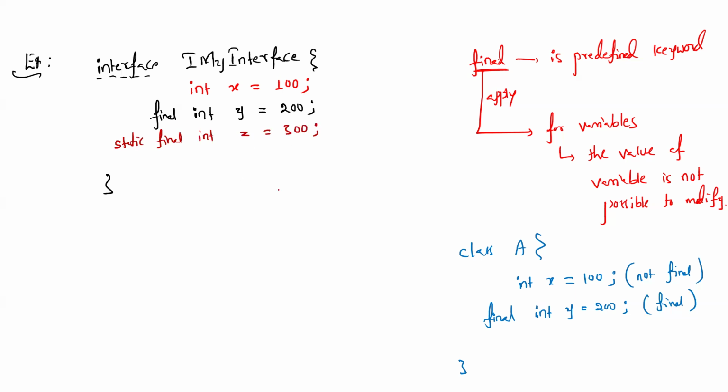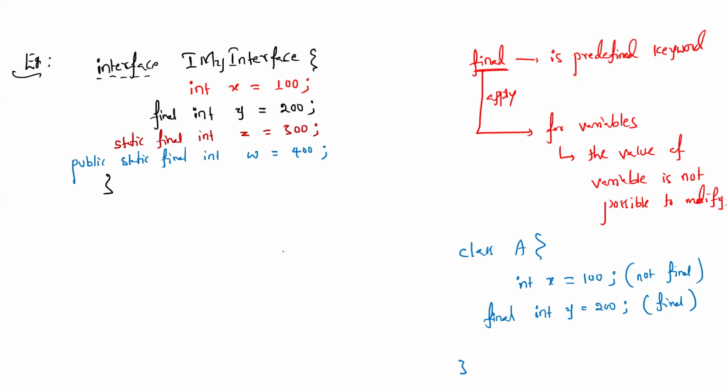Is it a final variable? If you don't know, just guess and say yes or no. Yes, the final keyword is there. The next one, public static final int w equals 400. Correct? Yes or no? The final keyword is there.